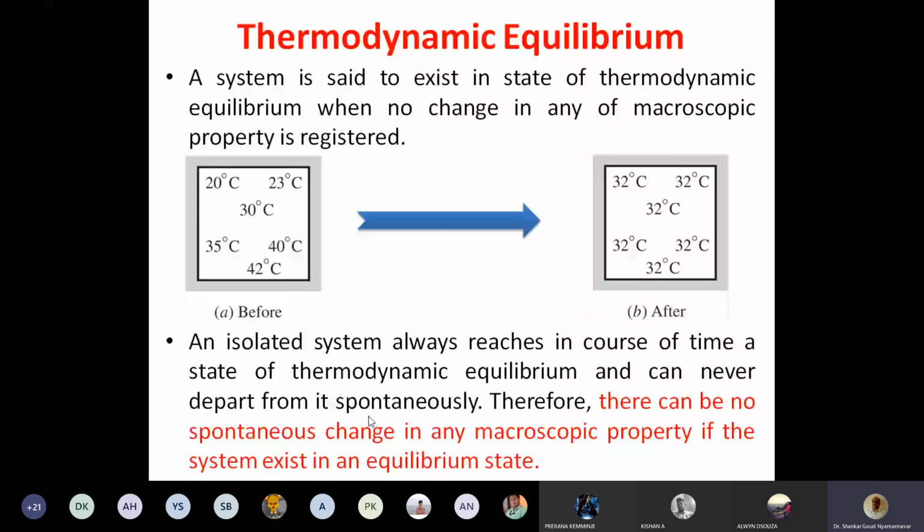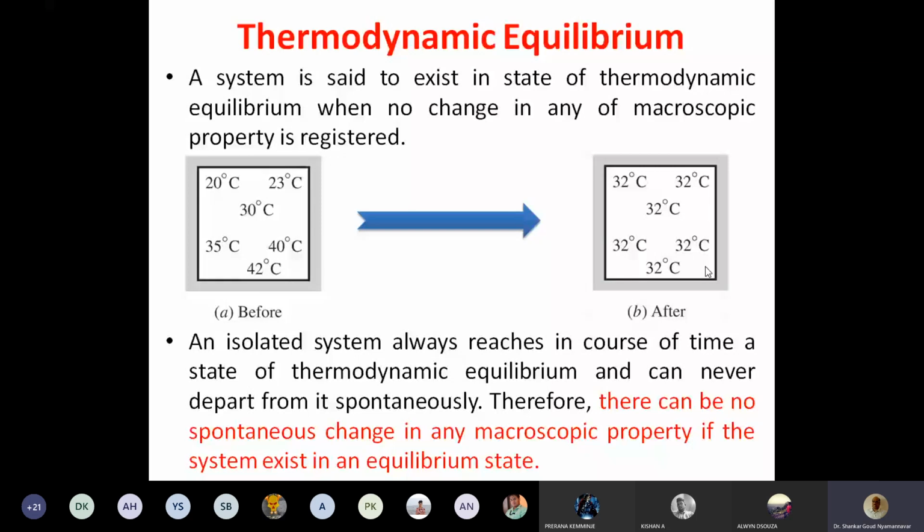So on its own, if there is an isolated system, it will attain an equilibrium state after some time, and this equilibrium will not be disturbed spontaneously. On its own, equilibrium will not be disturbed unless somebody disturbs it. I have a system where temperature is the same everywhere. On its own, temperature will not change automatically. It will not go from 30 to 32 here, become 0 degrees there, and 100 degrees Celsius elsewhere. No, it will not happen on its own. Some outside interference is required. Someone should change it. Naturally, it will not happen.